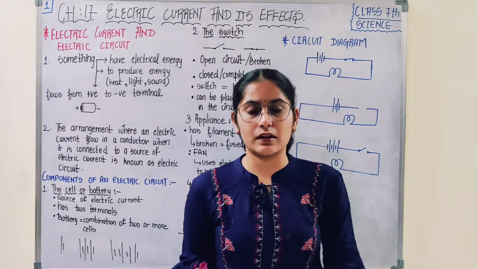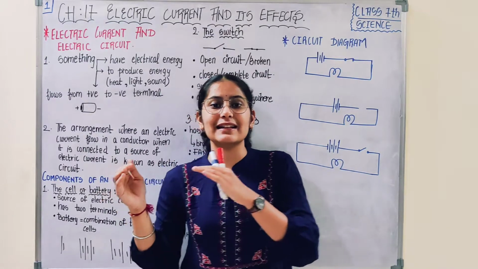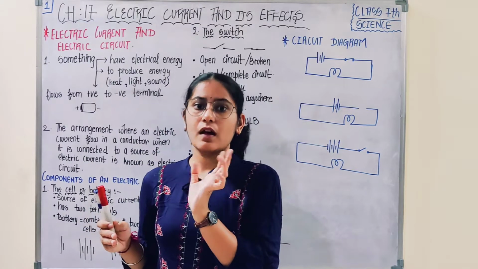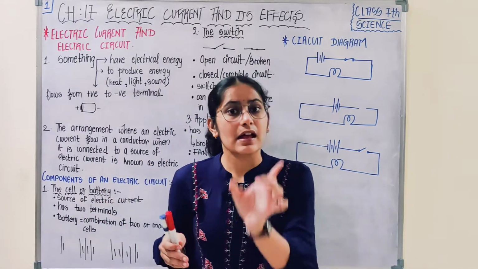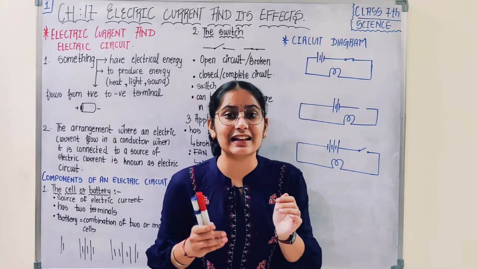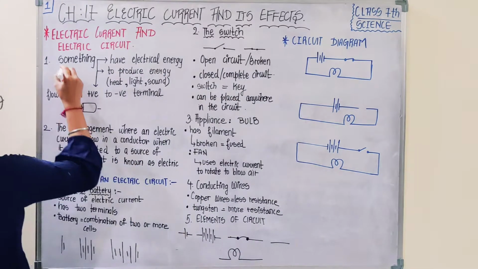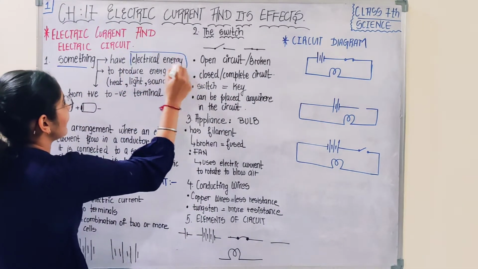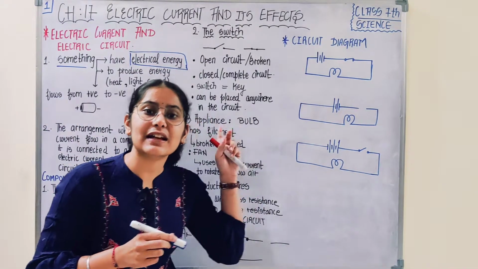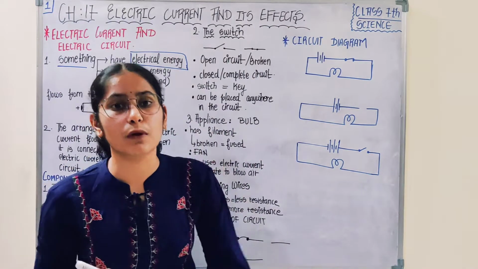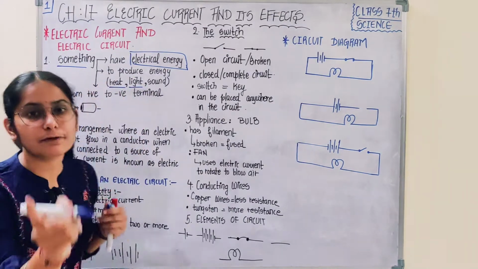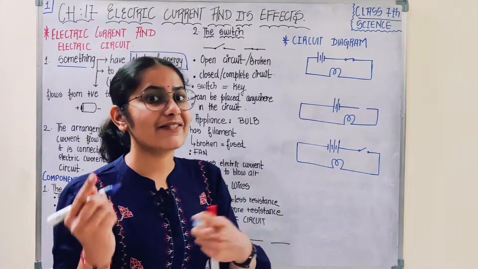Are you with me? So the textbook starts defining electric current like this: electric current is something which has some energy. The energy which is possessed by electric current is referred to as electrical energy. Since it has electrical energy, it is able to produce energy in the form of heat and light. In the case of a bulb, it glows, giving heat and light.